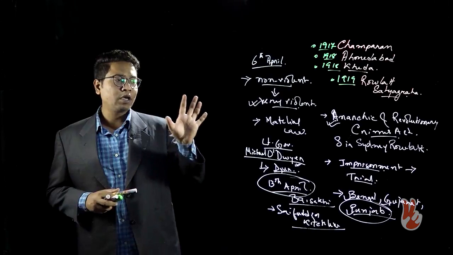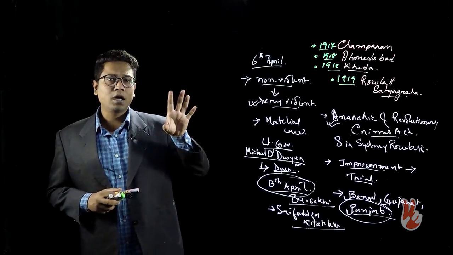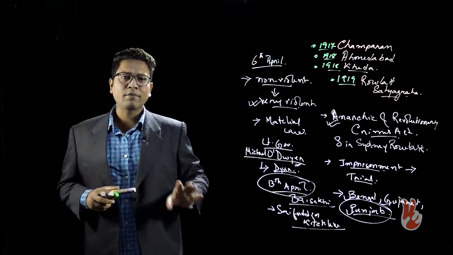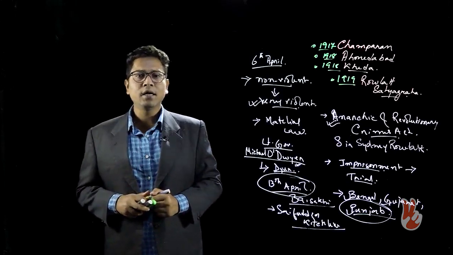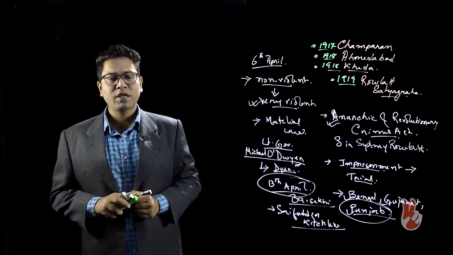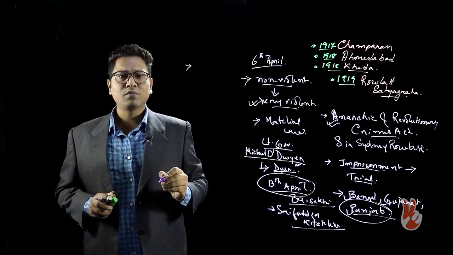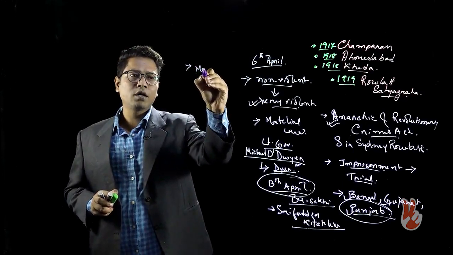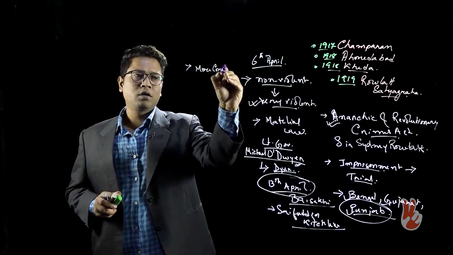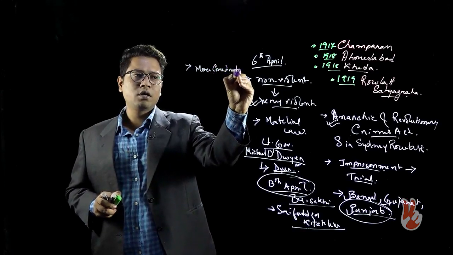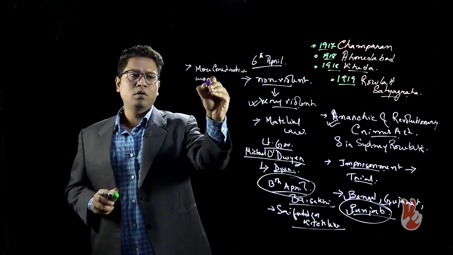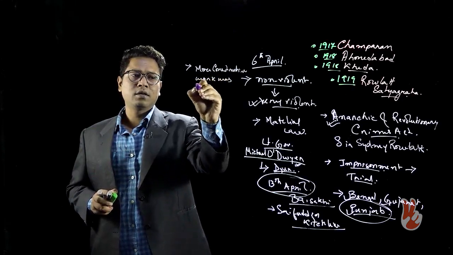And Gandhi, keeping in view that the Rowlatt Satyagraha had become very violent, cancelled it. He suspended the Rowlatt Satyagraha, and from there on the realization was made that more constructive work was necessary.